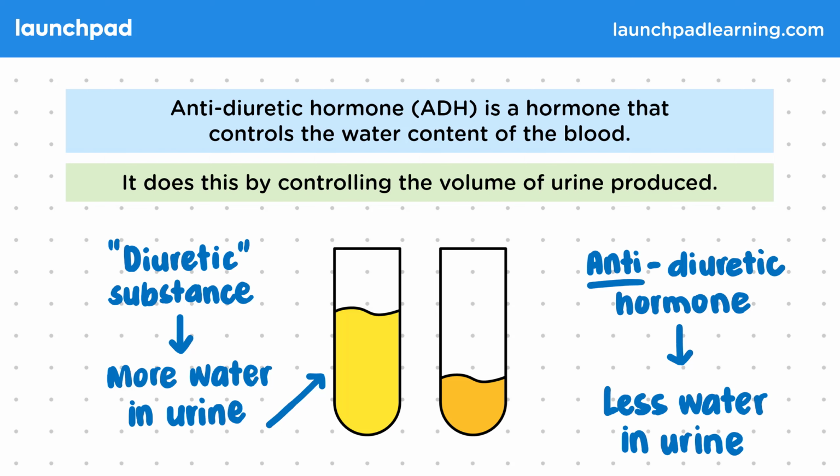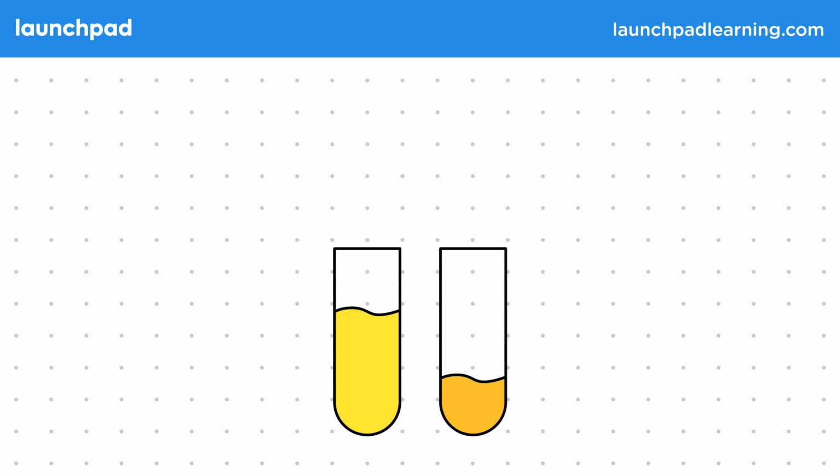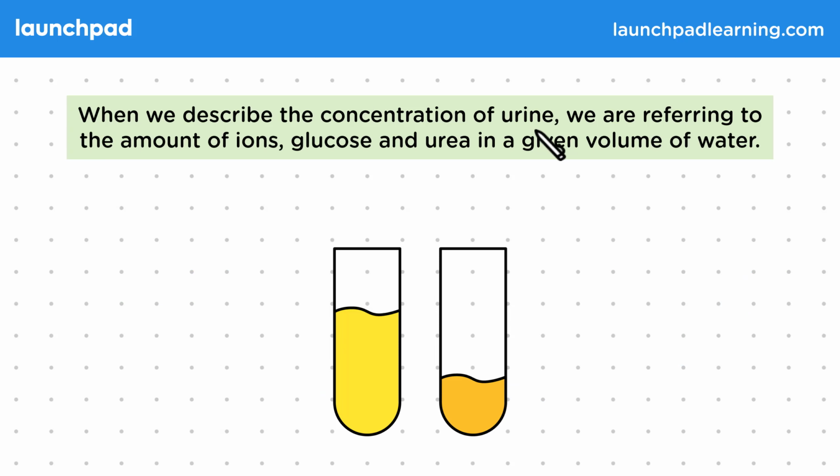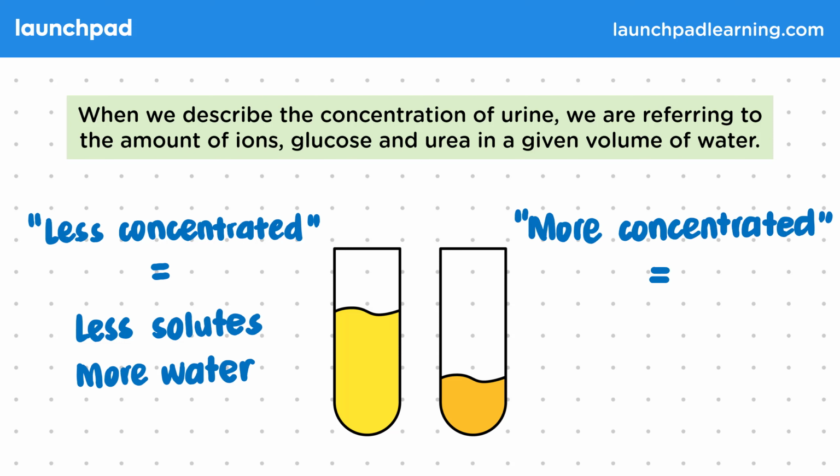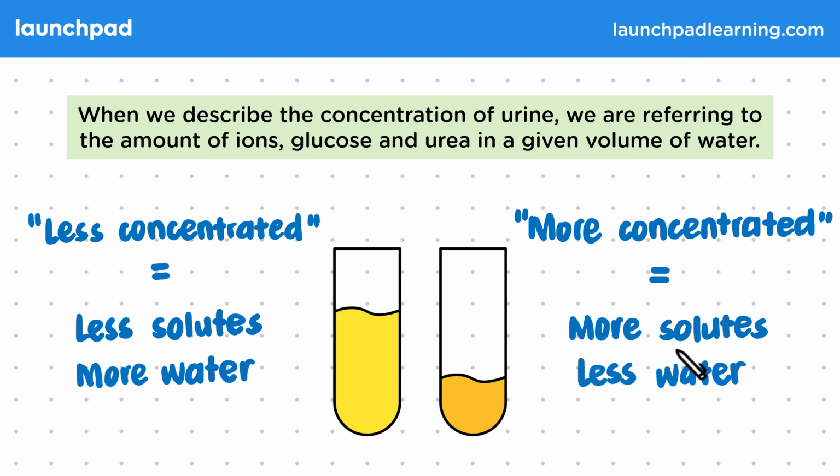We can describe urine as more or less concentrated, but what do we mean by this? When we describe the concentration of urine, we're referring to the amount of ions, glucose, and urea in a given volume of water. So when we say that urine is less concentrated, what we mean is that it contains less solutes and more water. When we say that urine is more concentrated, what we mean is that there are more solutes and less water. Solutes are substances dissolved in the urine, so the ions, glucose, and urea.